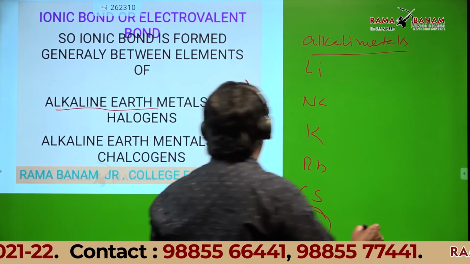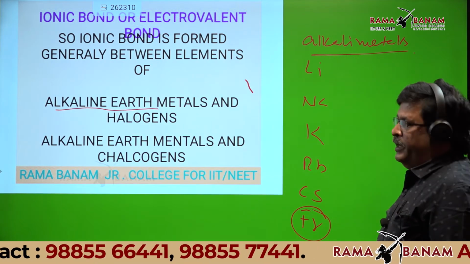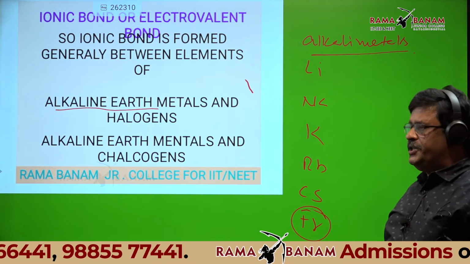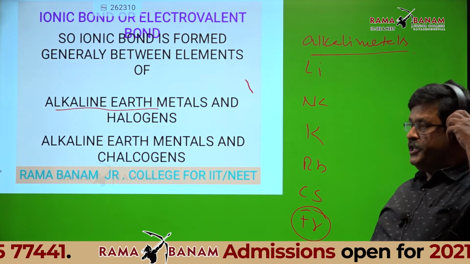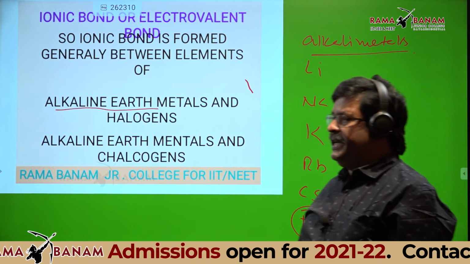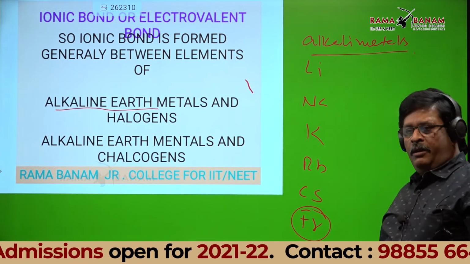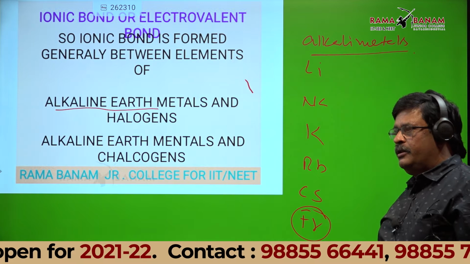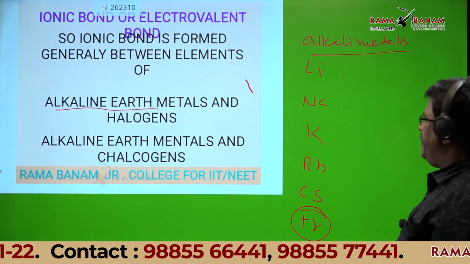One more time, listen to me. Li is lithium, Na is sodium, K is potassium, Rb is rubidium, Cs is cesium. Francium, no need, because that's a radioactive element. Forget about that. It's not a normal element.